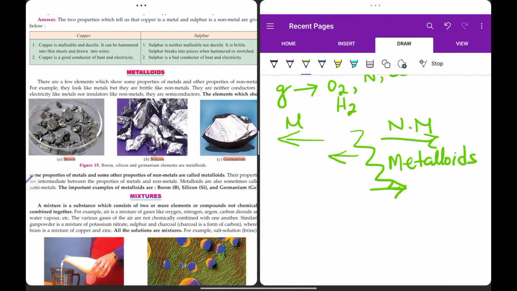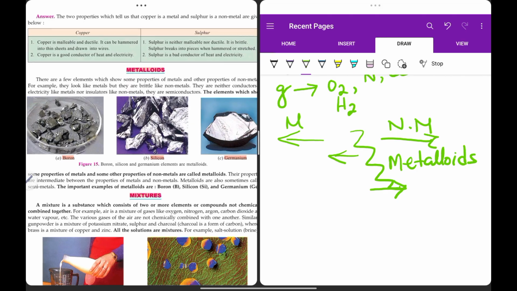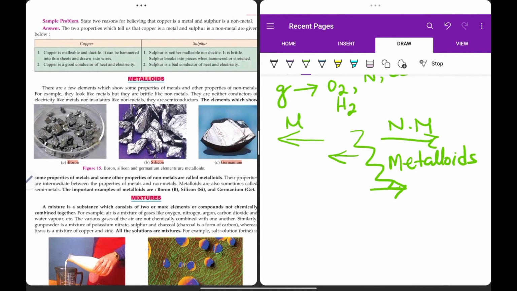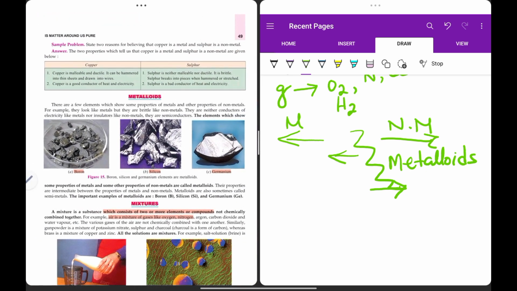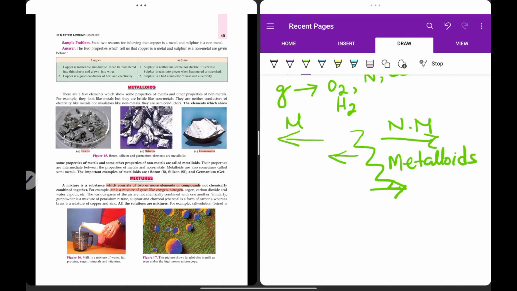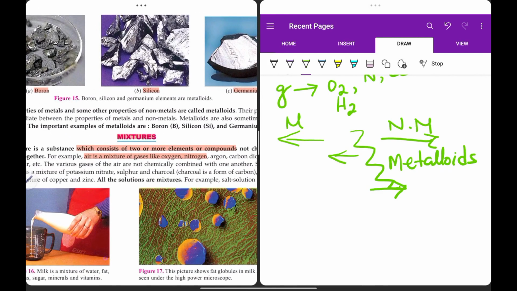So next, moving on to mixture. Mixture means you mix many things together, right? It does not contain one type of substance. It consists of two or more elements or compounds, not chemically combined together. Air is a mixture of gases. It contains many gases in it. So various gases are present in air.